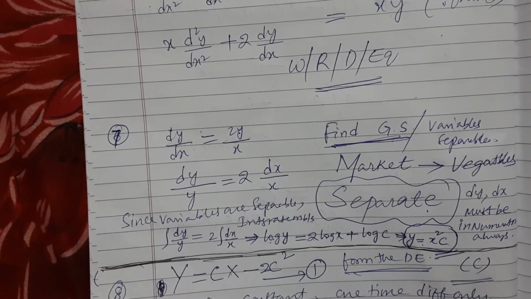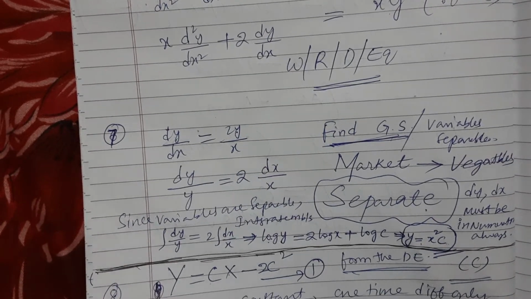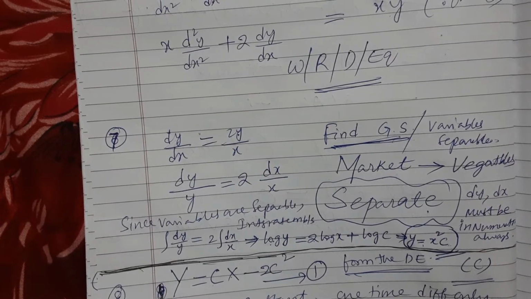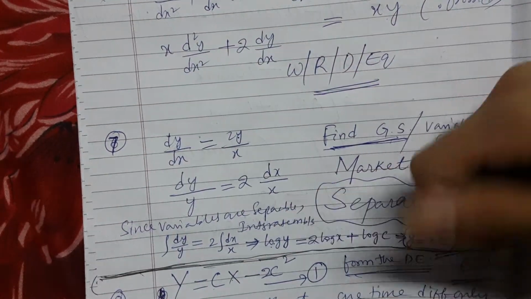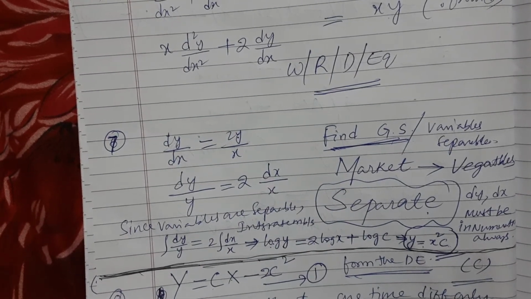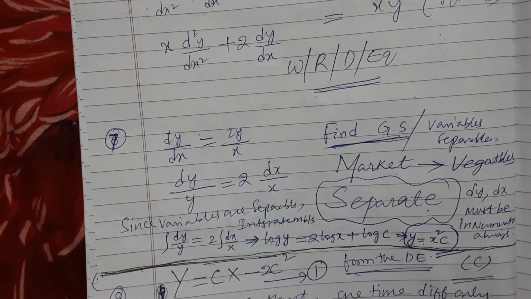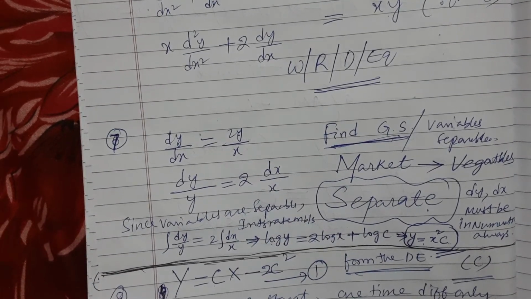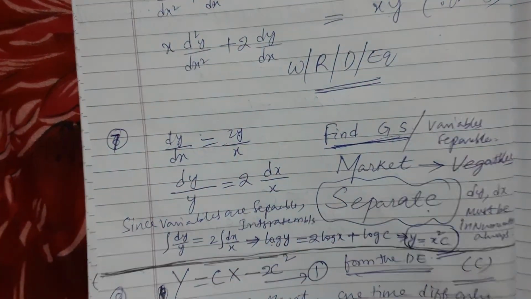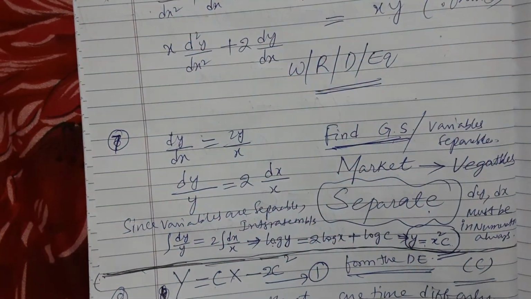Now integrate on both sides. Variables are separable, then we have to do integration on both sides. Don't ask me how that makes sense. It is how to do, you do. Okay, so take 2 outside because we can do integration of just a constant. If only a constant, then the integration is 0. But here the variable is there, so the constant you take outside.